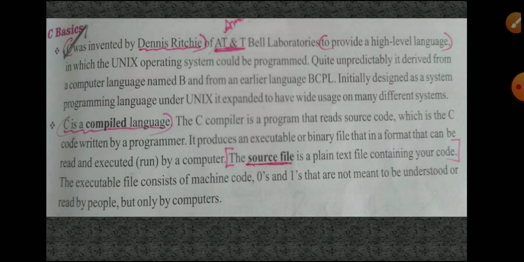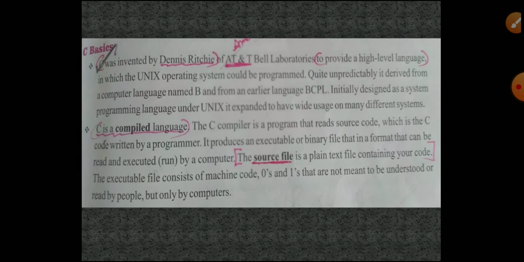This is the basics about the C programming language. You must know this. C basics means: who invented this? Dennis Ritchie. Where? AT&T, American Telephone and Telegraph, Bell Laboratory itself they developed it. That is a high level language. They prepared this language using a Unix operating system. Fine.